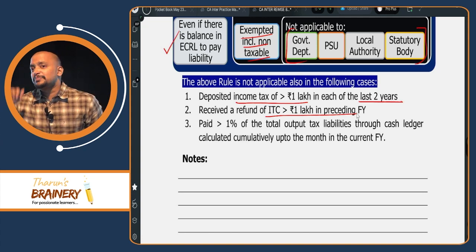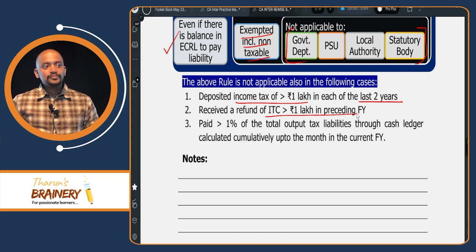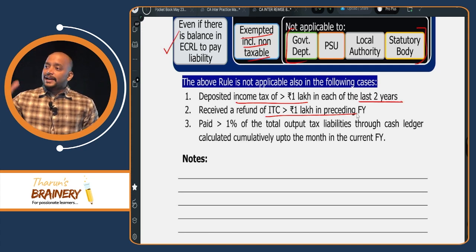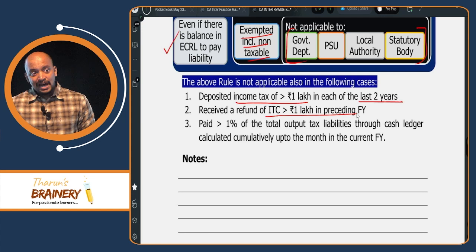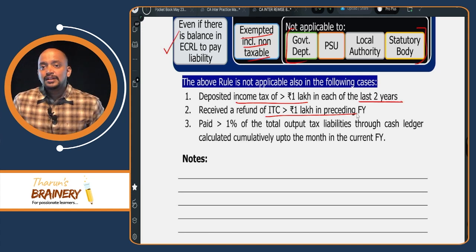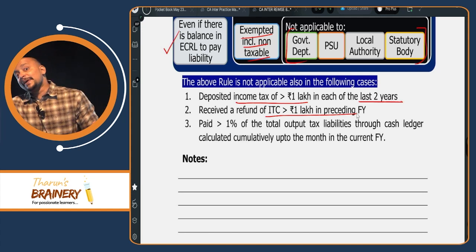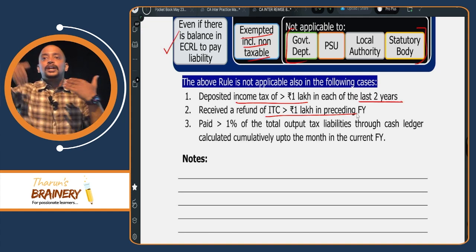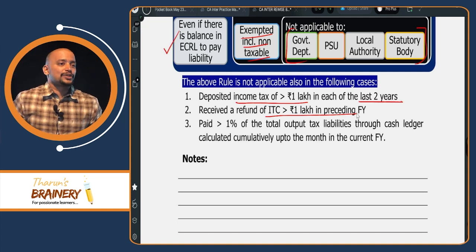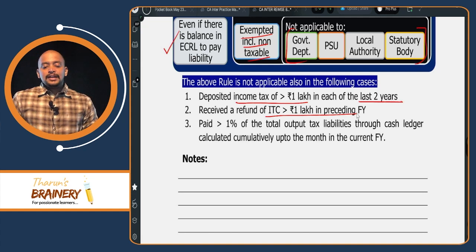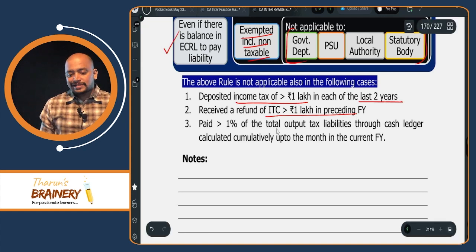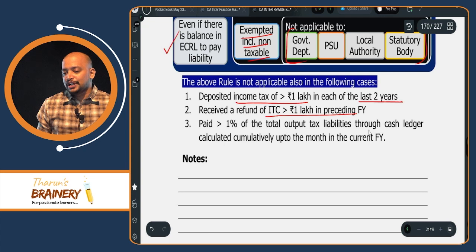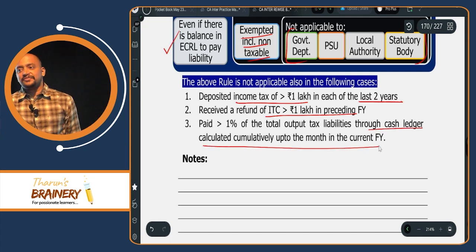So 3 lakhs divided by 50 lakhs is 6%. It means you already paid more than 1% through cash ledger. Now for the July month you don't have to pay anything through cash ledger. Is it clear? So the condition is: paid greater than 1% of the total output tax liability through cash ledger, calculated cumulatively up to the month in the current financial year.